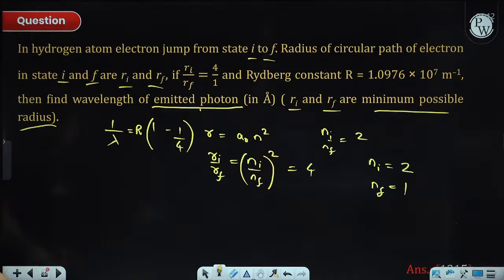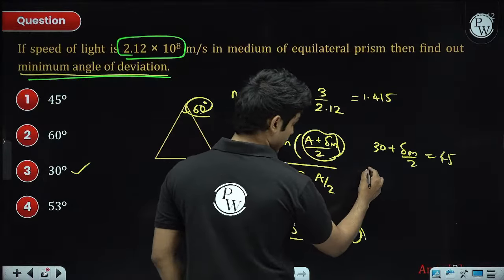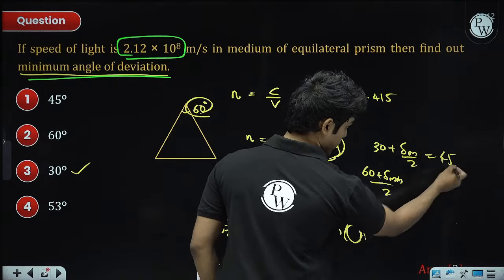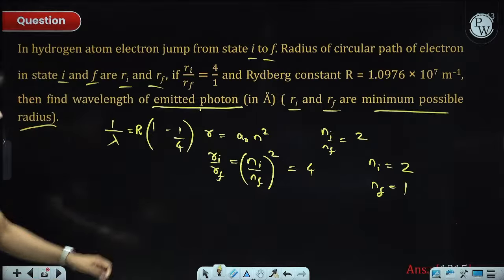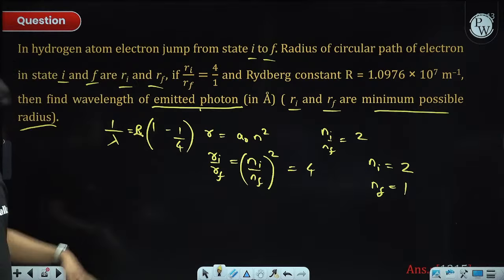It will be 30 actually, A by 2 is 30, A is 60 plus delta min by 2. I guess you are saying this is 45, that's fine. All right, so this question, I guess it is clear. It's just Rydberg formula application.